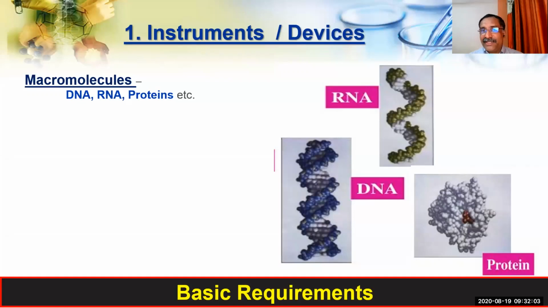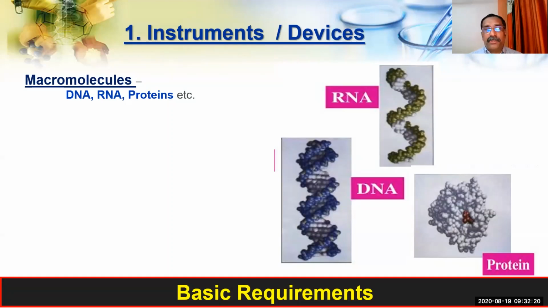The second important thing is the Wi-Fi, then power and so on. In the same manner, in rDNA technology, the most important thing you need is the macromolecules.